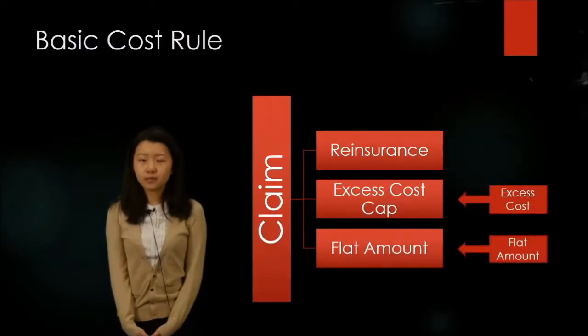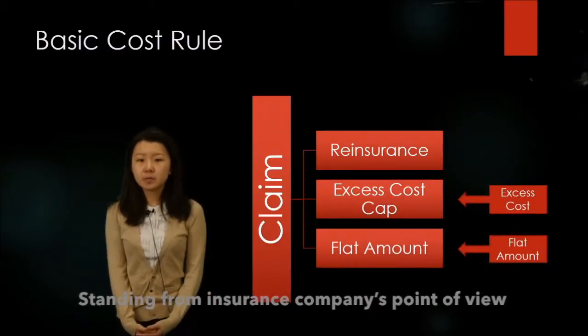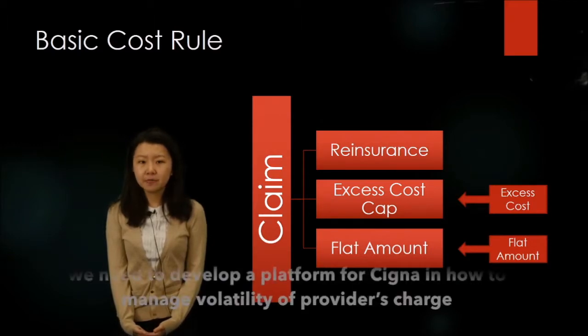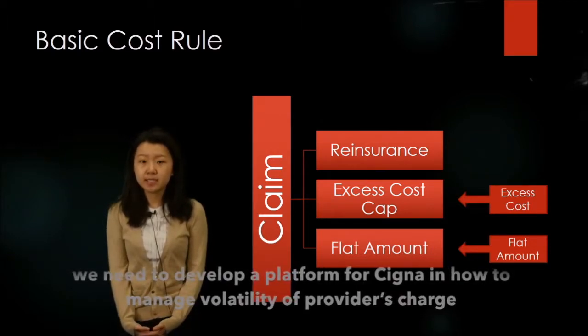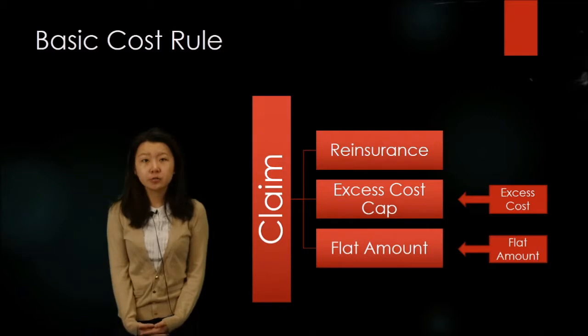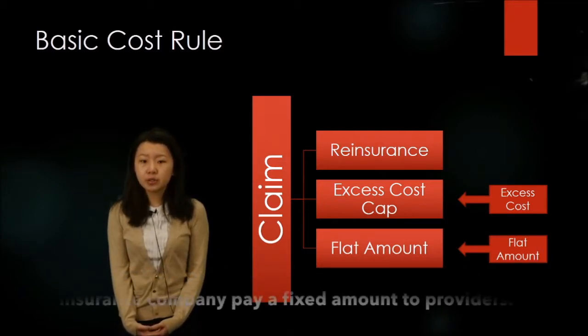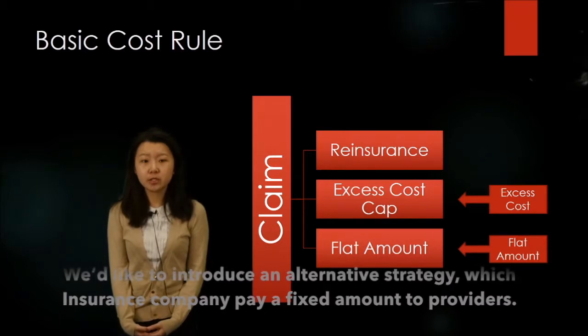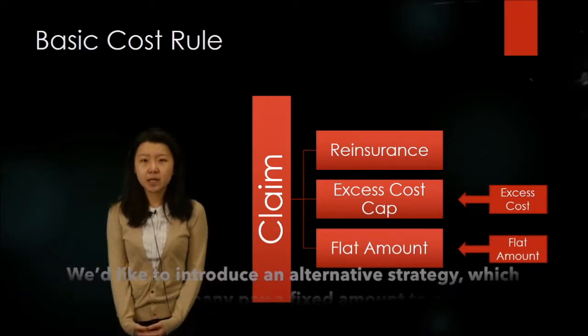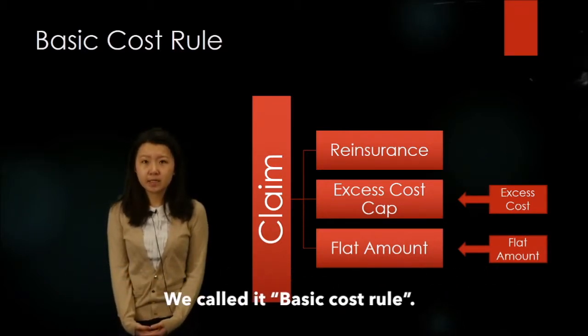than the economy. Standing from the insurance companies' point of view, we need to develop a platform for Cigna on how to manage the volatility of providers' charges, control costs effectively, as well as develop reinsurance. We'd like to introduce an alternative strategy in which the insurance company pays a fixed amount to providers. We call it the basic cost rule.